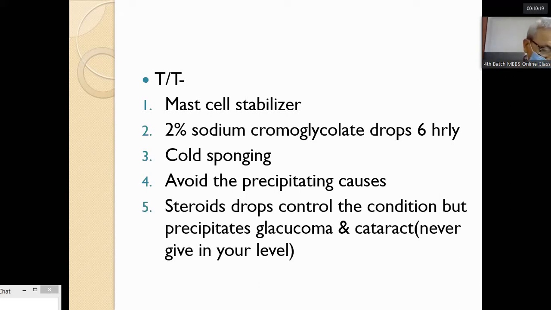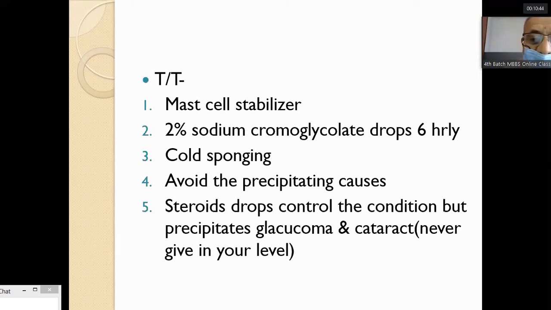Cold water sponging or ice cold sponging also gives relief. And avoid the precipitating cause which has precipitated the allergic reaction, whether it is a drug or pollen grain or dust.